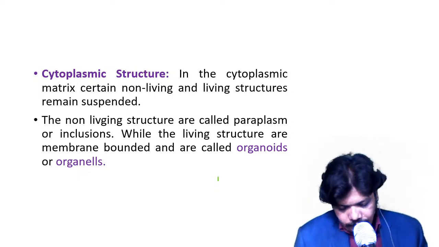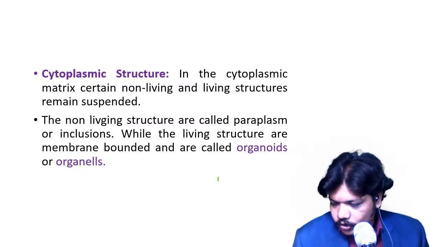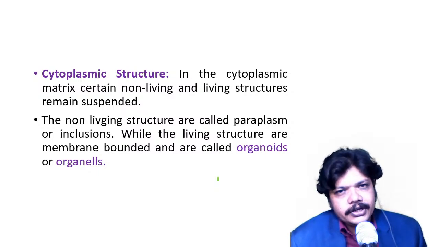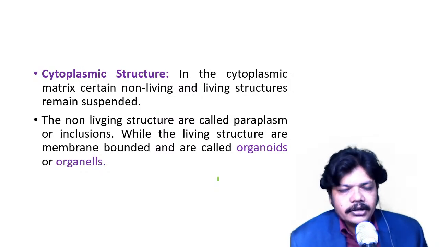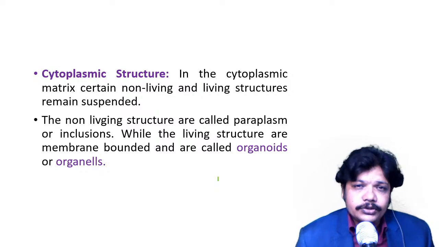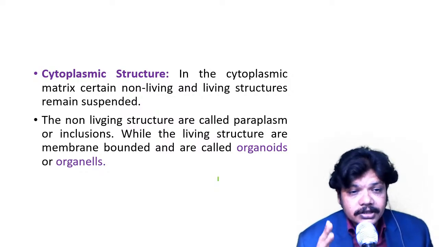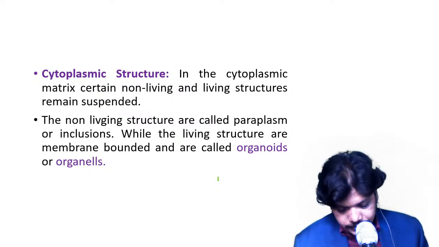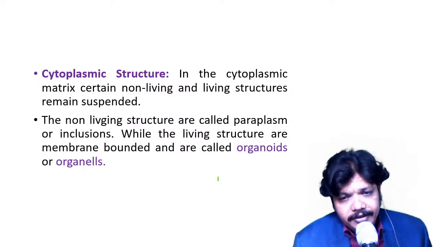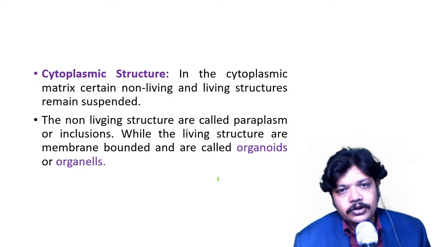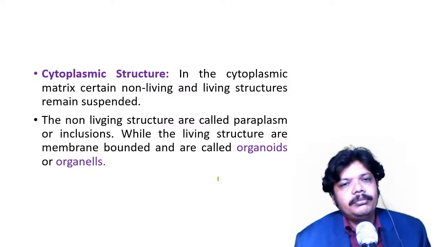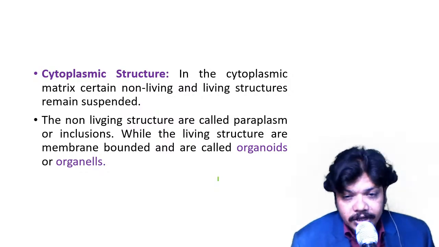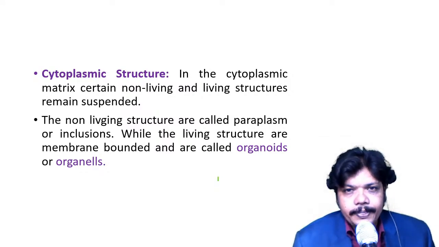From yesterday we have been uttering this word, organelle. First the plasma membrane is there, second the cytoplasm is there, and inside the cytoplasm there are these organelles. So what are the organelles? Living structures inside the cytoplasm are membrane bounded, and are called organoids or organelles.